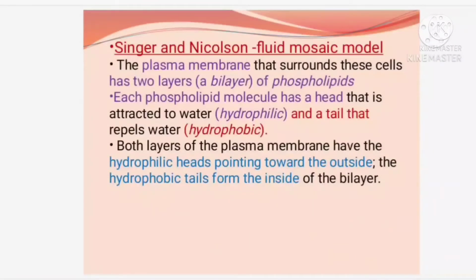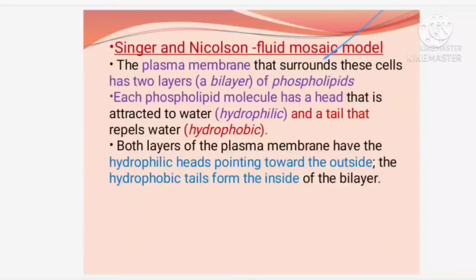Then we are moving on to the cell membrane. Listen very carefully. Very important question, 3-mark question. Cell membrane, or the plasma membrane. Singer and Nicolson studied the structure of the plasma membrane, and they proposed a model for the same. The name of the model is the fluid mosaic model of plasma membrane. They said that the plasma membrane is fluid mosaic in nature. What do you mean by this?